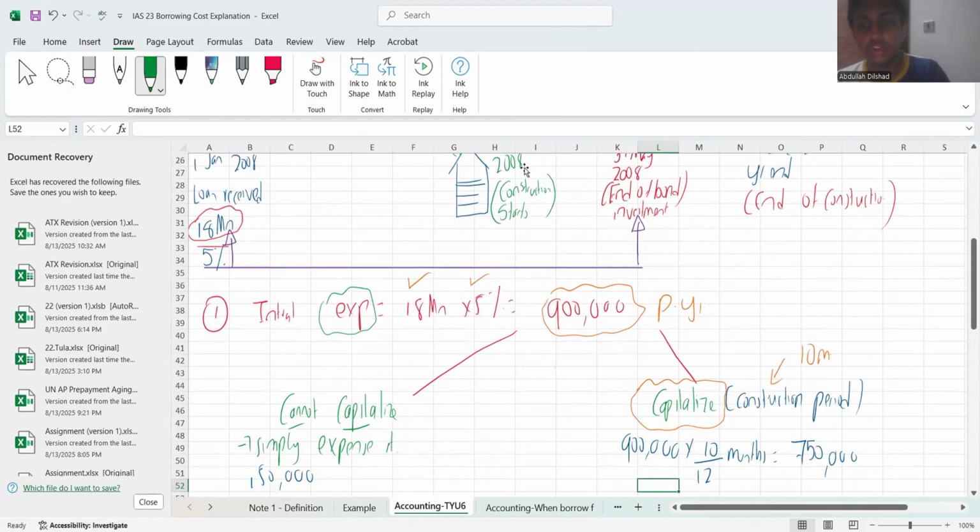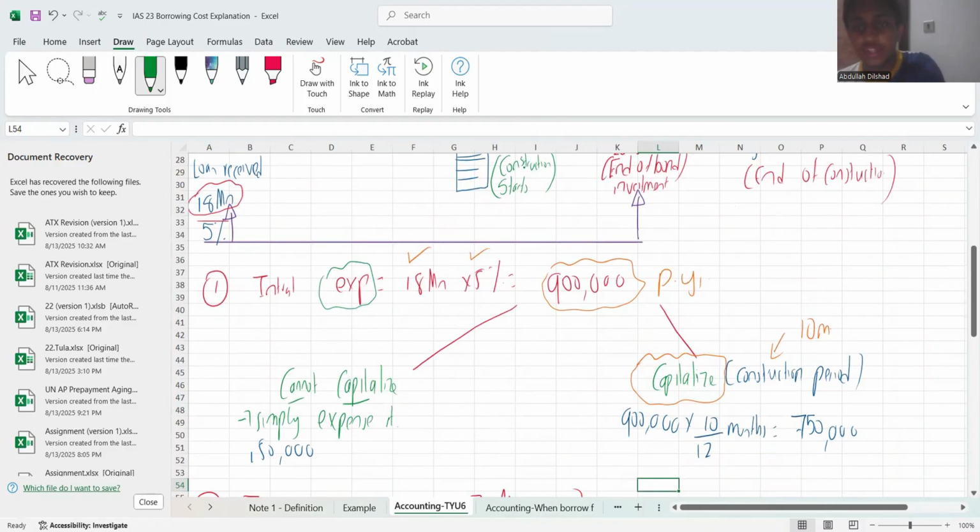So 900,000 was your interest expense on the loan per year. But we are allowed to capitalize for 10 months. So that means 750,000 can be shown under your statement of financial position under property, plant, and equipment. Out of 900,000, 750,000 will be shown under the statement of financial position.